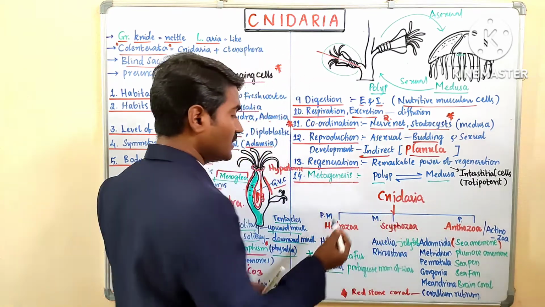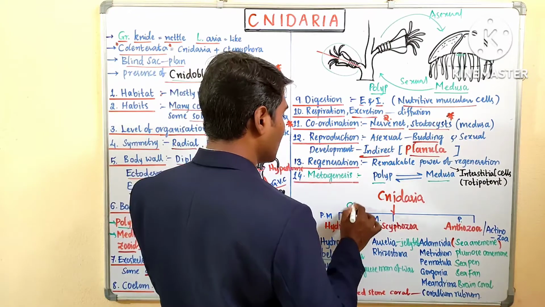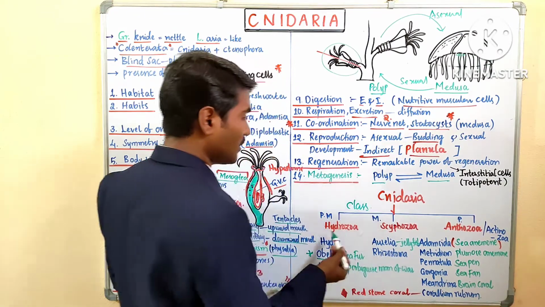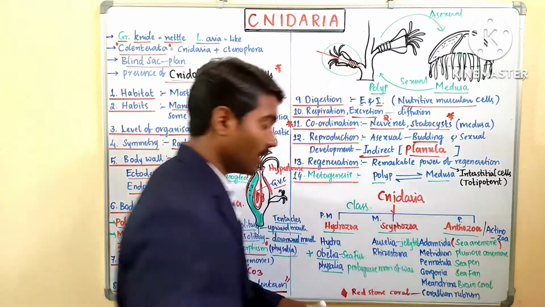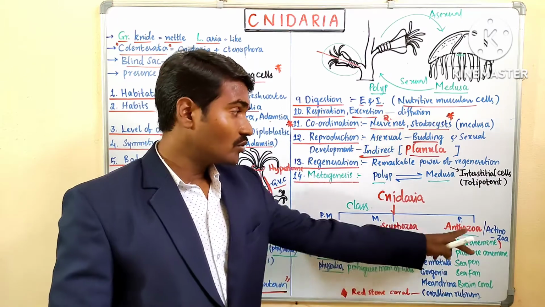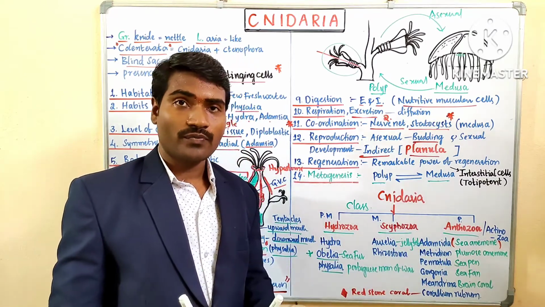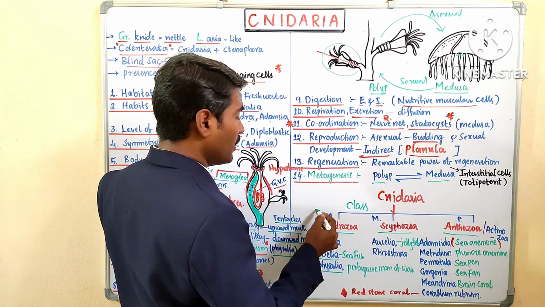Phylum Cnidaria is further divided into classes: Hydrozoa, Scyphozoa, Anthozoa. Anthozoa is also known as Actinozoa. Here we can see polyp form and medusa form.